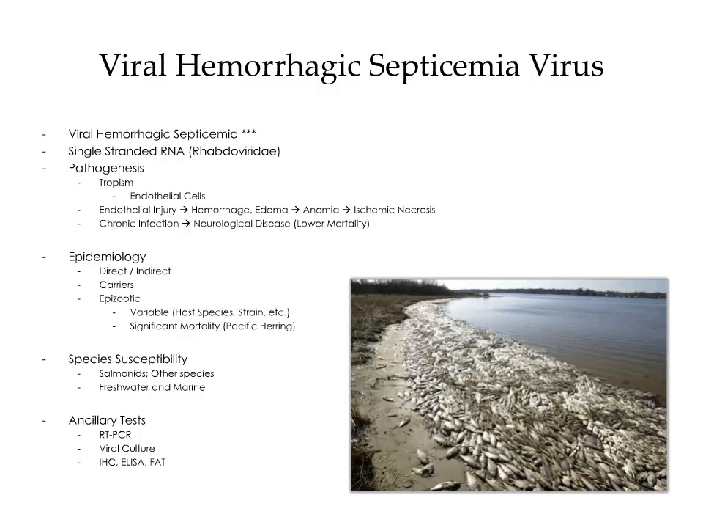In regards to the pathogenesis of VHSV, it has a tropism for endothelial cells. By causing widespread endothelial injury, it can produce widespread hemorrhage and edema, resulting in anemia and ischemic necrosis. Chronic infections are associated with neurological disease, which is associated with a lower mortality rate.